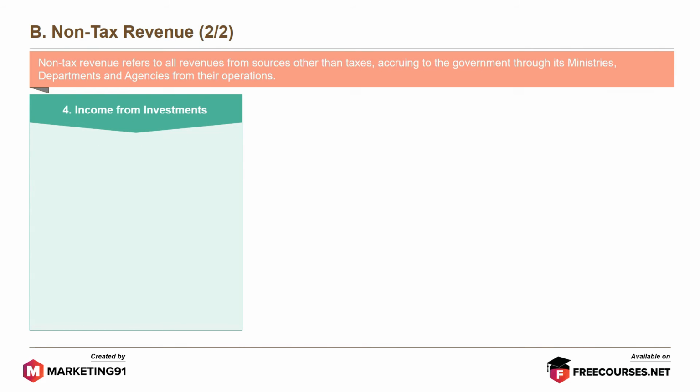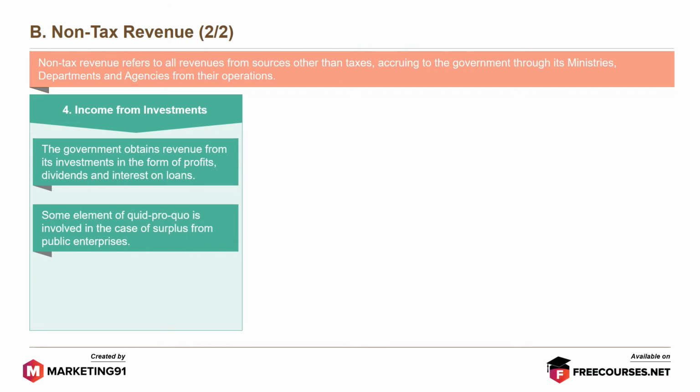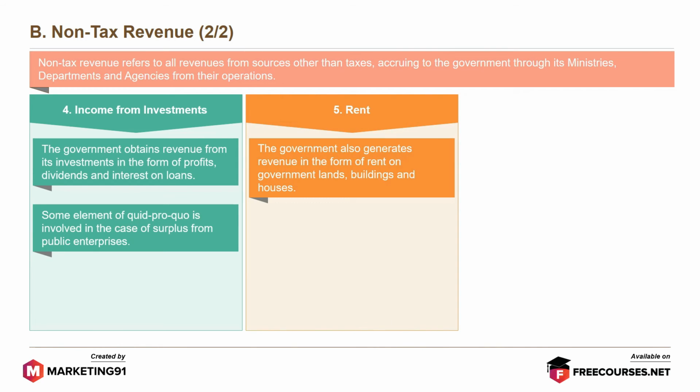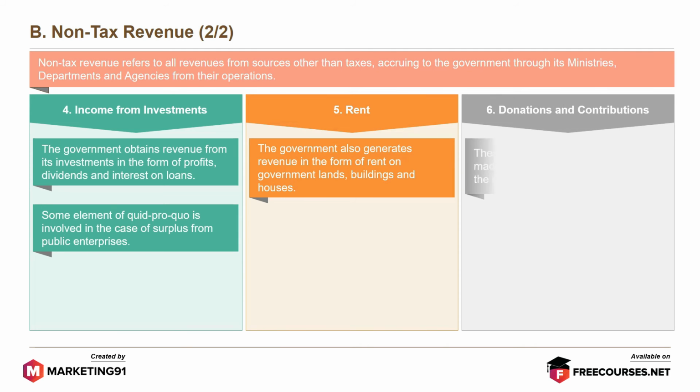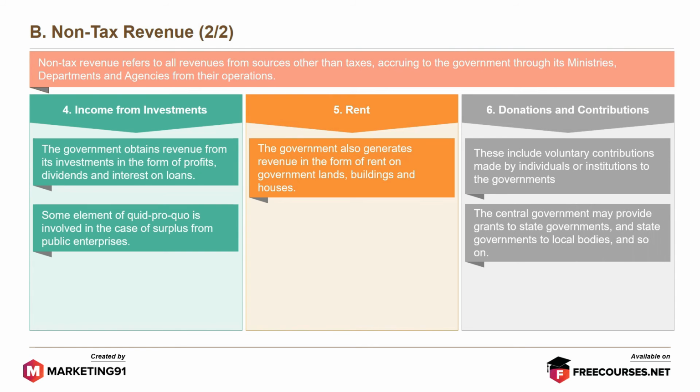Income from investments. The government obtains revenue from its investments in the form of profits, dividends, and interest on loans. Some element of quid pro quo is involved in the case of surplus from public enterprises. Rent. The government also generates revenue in the form of rent on government lands, buildings, and houses. Donations and contributions. These include voluntary contributions made by individuals or institutions to the governments. The central government may provide grants to state governments and state governments to local bodies and so on.